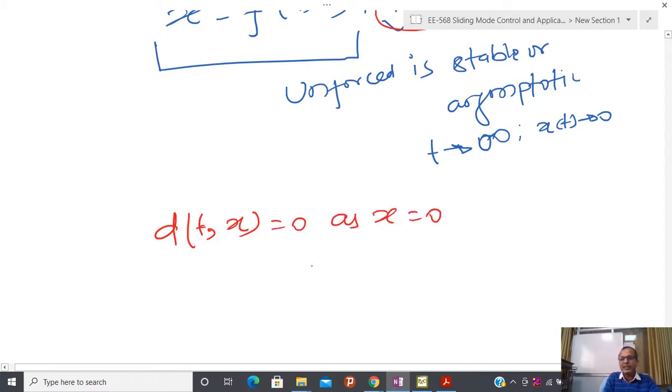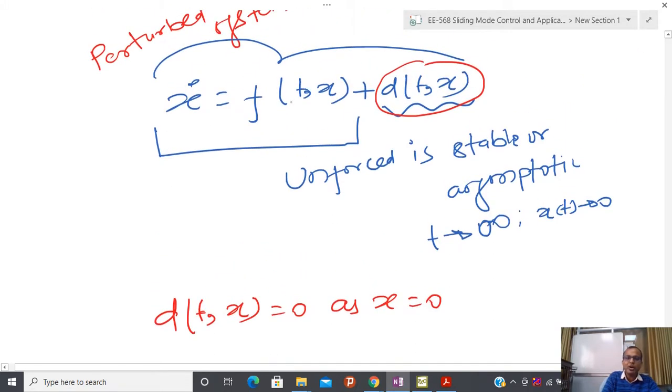So what we are saying is that if I converge to the equilibrium point of this particular system, how do we define the equilibrium point? x is 0 and the rate of change is 0. If you put the rate of change as 0, then at that time I can also say that f(t, 0) equals 0.